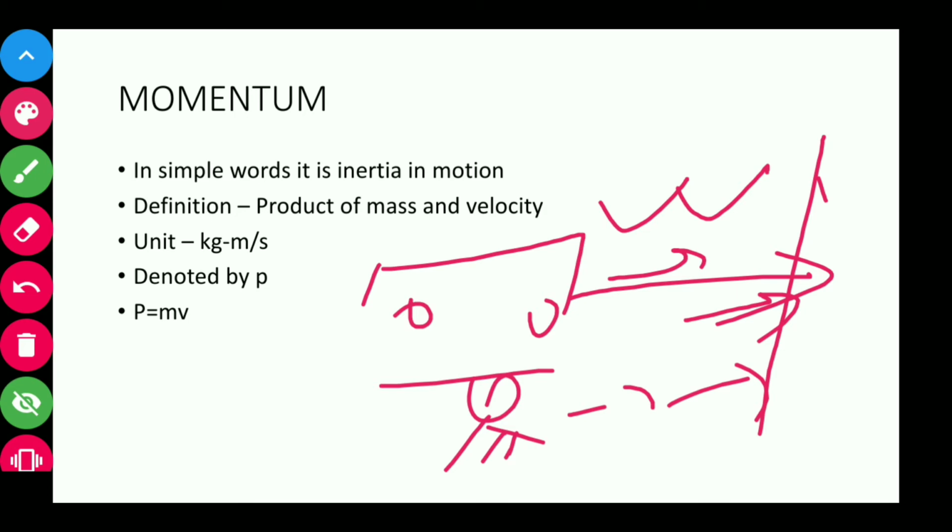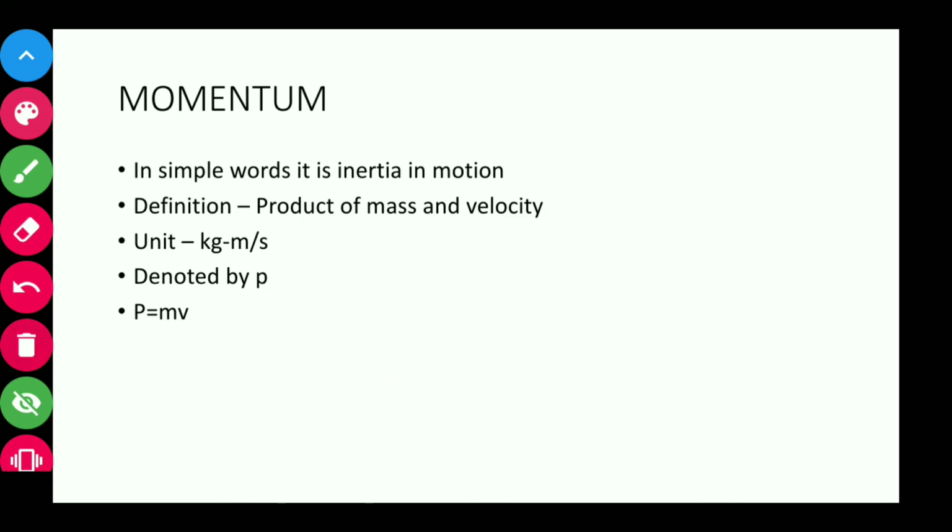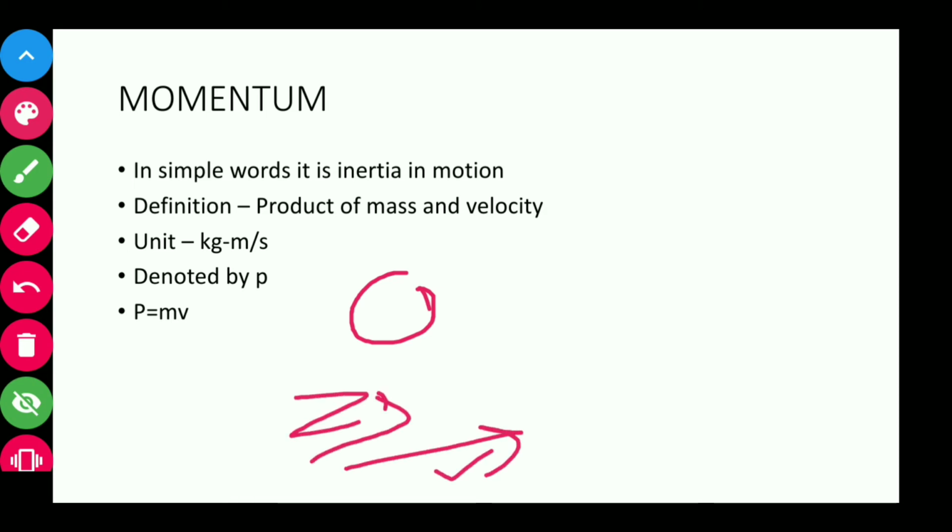Now let me give you another example related to velocity. A bullet has very high velocity. Due to this high velocity, it can possess more momentum than the car that we were discussing, and how much impact it can generate, as you know. So let's move to our next topic.